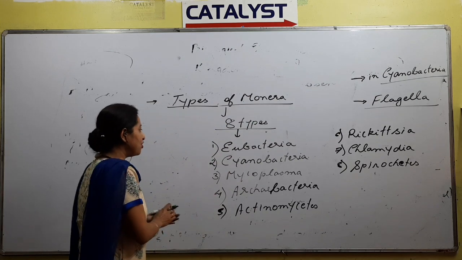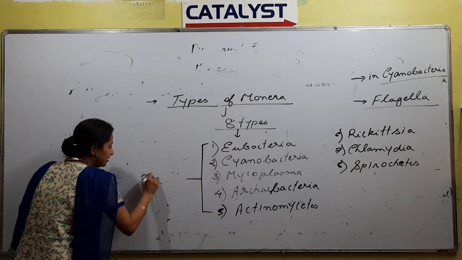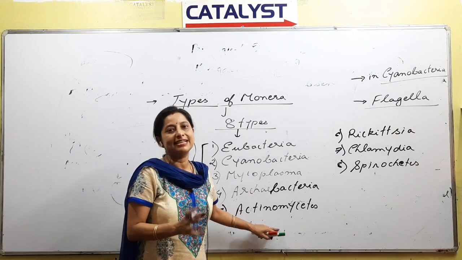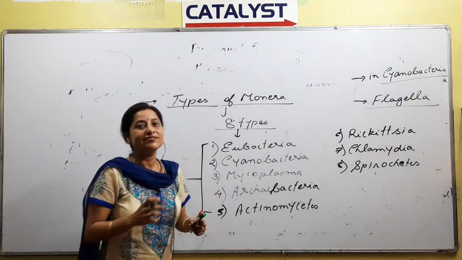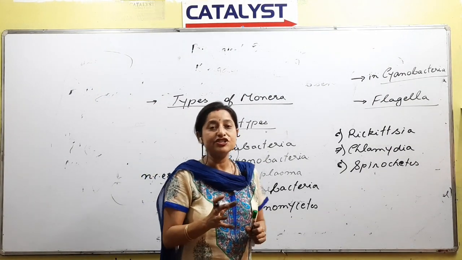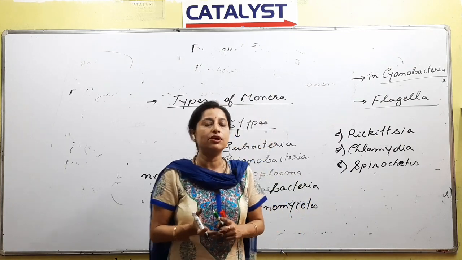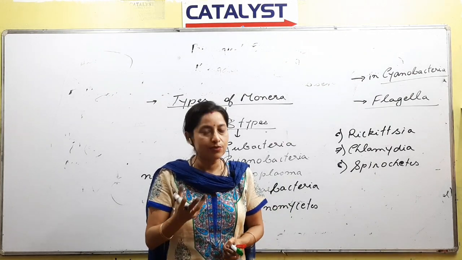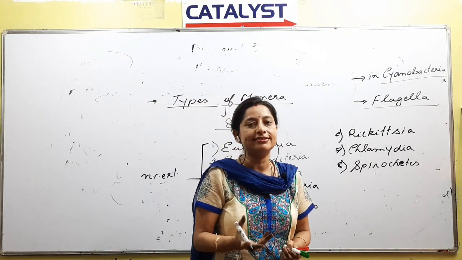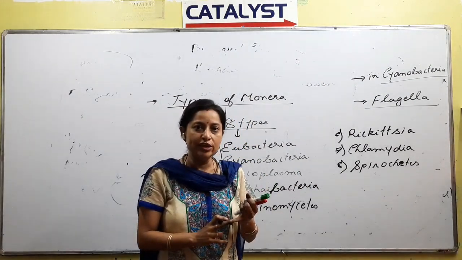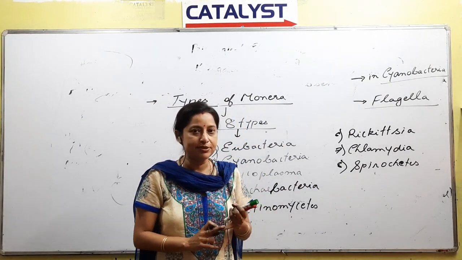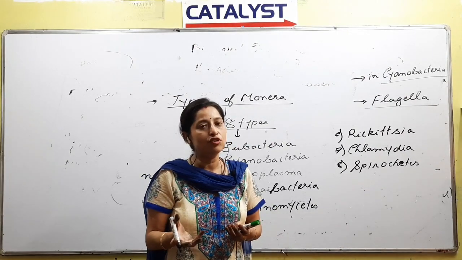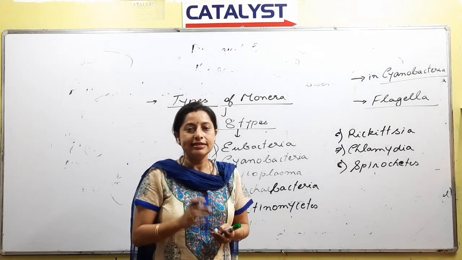So we have to talk about these 8, and from them, according to NCERT, we will read 5. We will read only 5 in details. Up till now what we have discussed is we have started the kingdom Monera, some of the salient features of Monera. Whenever we talk about Monera, it is the kingdom of prokaryotes, so the characteristics will be like prokaryotic cell. Nutrition: we know both autotrophic and heterotrophic nutrition is present. Locomotion: some have locomotion, some do not have locomotion, present or absent. Cell wall, some organisms